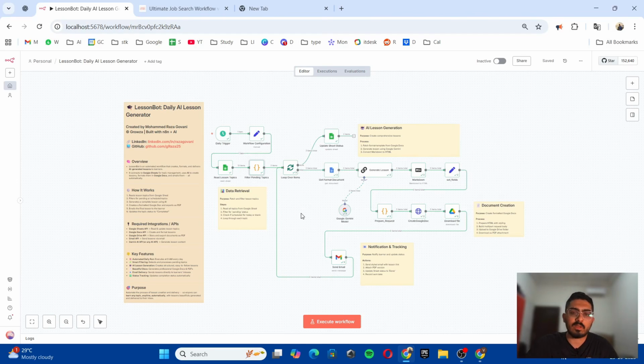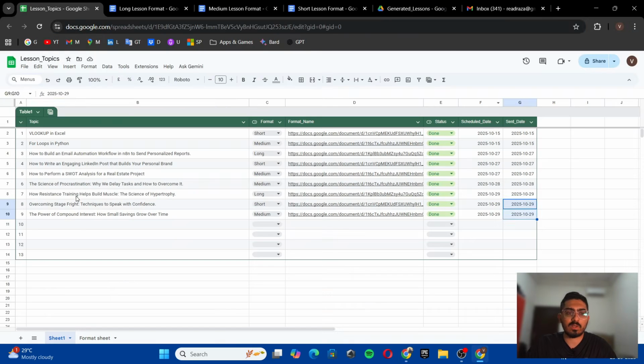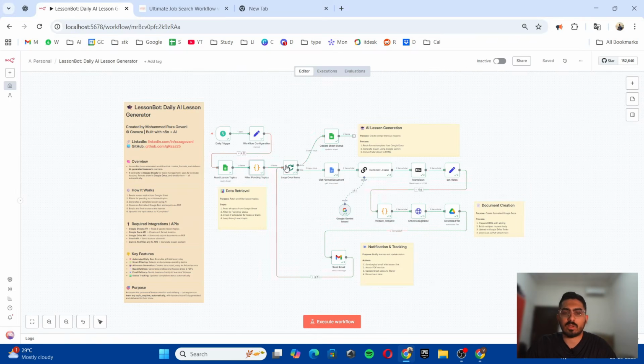And I know this workflow is not like the perfect workflow. There are many things that can be updated, like the error handling has not been done yet. I know that, but this works perfectly if all the requirements are fulfilled. Like if the Excel sheet doesn't have the topic or the other fields, it will go into an error. So I have to do the error handling and everything, but for the moment, if every detail is filled properly, I know it will work good.